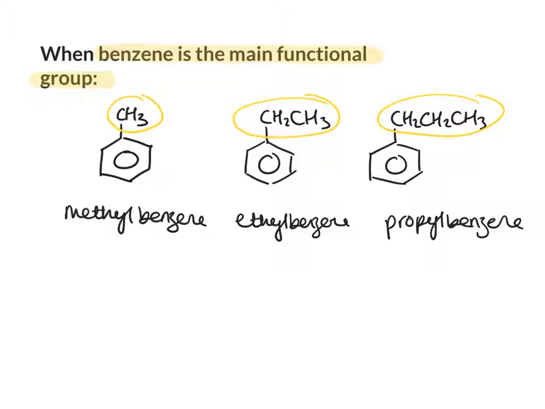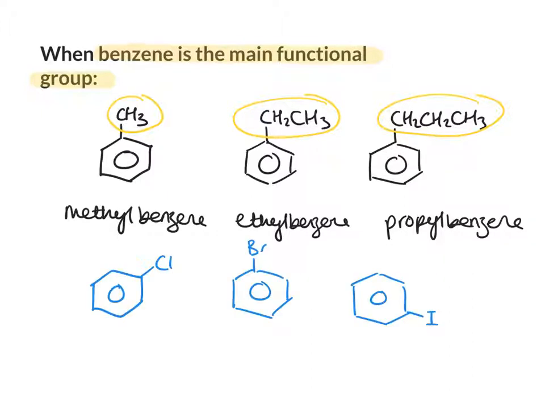Another type of compound where benzene is the main functional group is when you have a halogen atom directly off the benzene ring. So here we've got some examples. This one on the left is chlorobenzene. Then we've got bromobenzene and iodobenzene. Just some examples of where you've got halogens coming off the benzene ring.